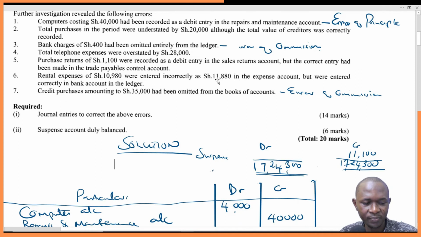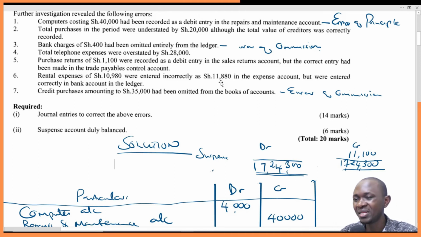So this is 11,880 minus 10,980, that gives us 900. So rental expense of 10,980 were entered incorrectly as 11,880. So this is an overstatement by 900. So instead of entering 10,980, we entered 11,880. And remember, rental expense is a debit. All expenses are debit entry. So it means we have overstated our debit side by 900.